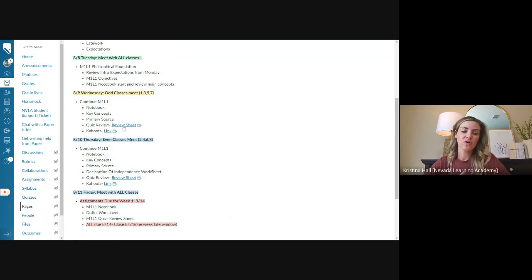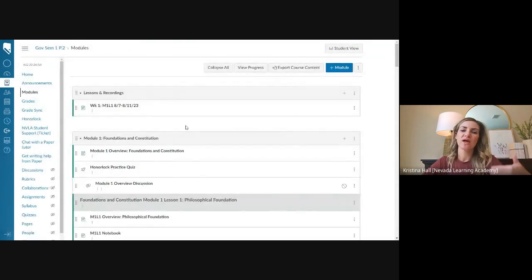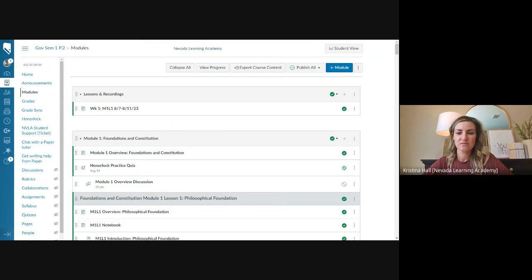It can be digital form or it can be paper form. You just have to show the proctor in Honor Lock before you start. Okay, so this is where you'll find them, in that first module, and each week I will add to it. Any questions on that? Doing okay? All right. Thank you, Faith. Thank you, Jennifer.